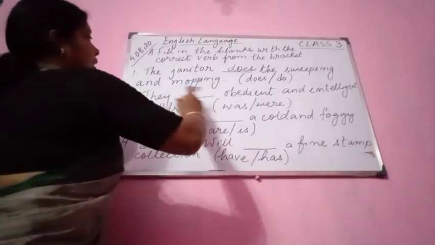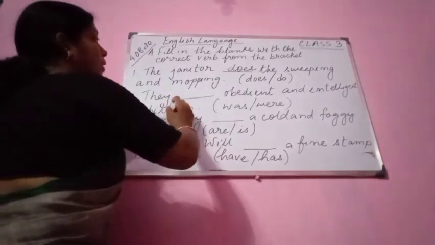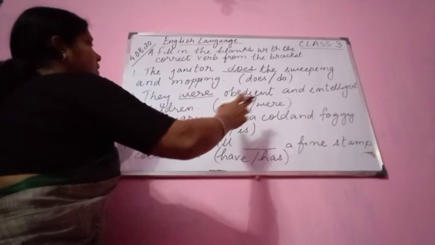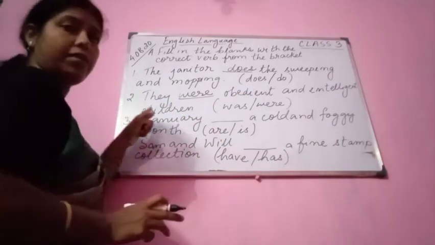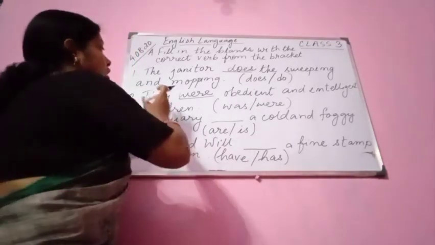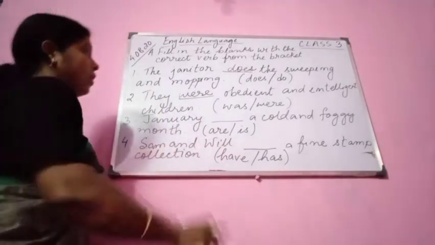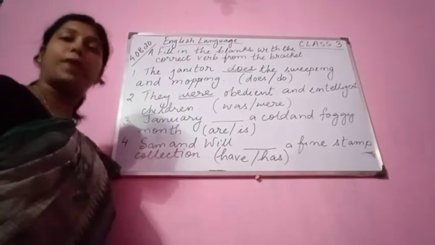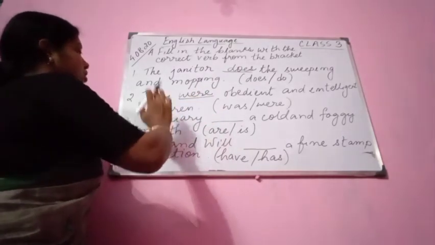They. Now you see the subject is plural. So they were. We are talking here about many. They were obedient and intelligent children. Here they means children, and children means many. Child means one, children means many. So it is already in the plural form. So you see, with they we are going to use were, not was. They were obedient and intelligent children.